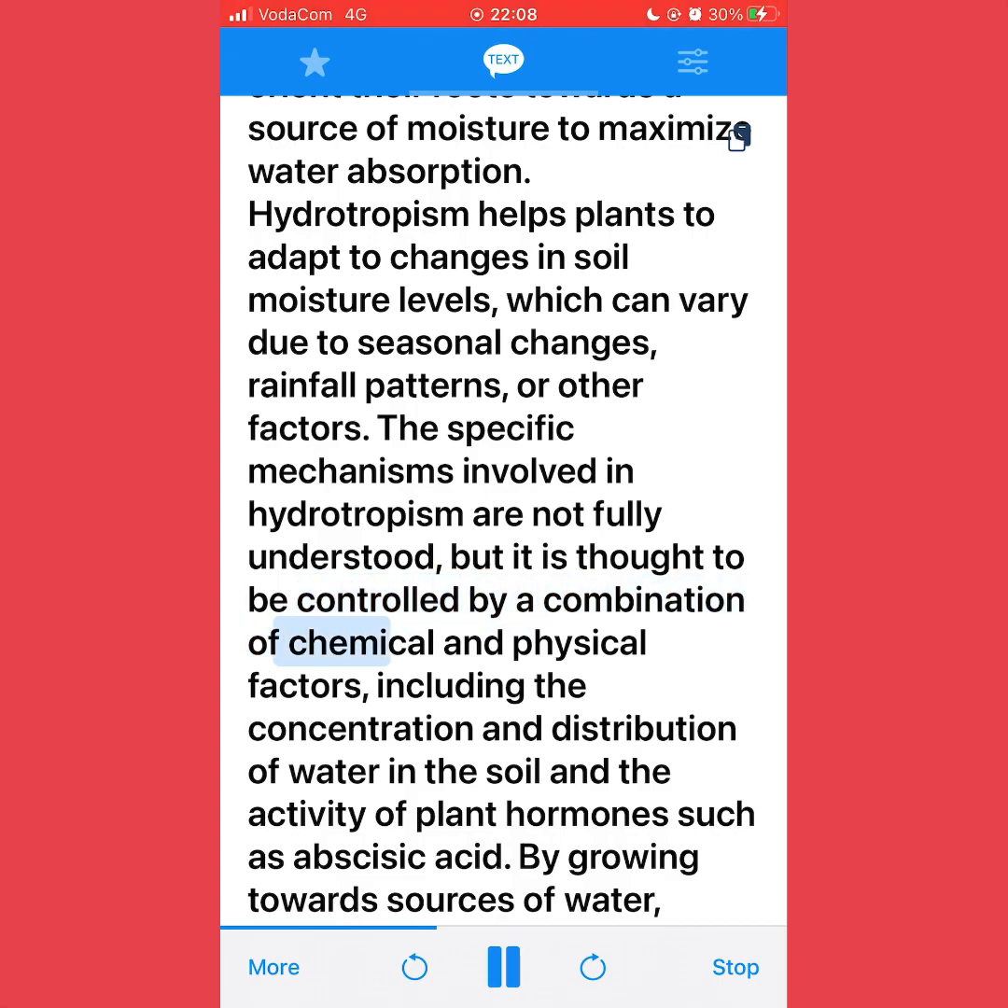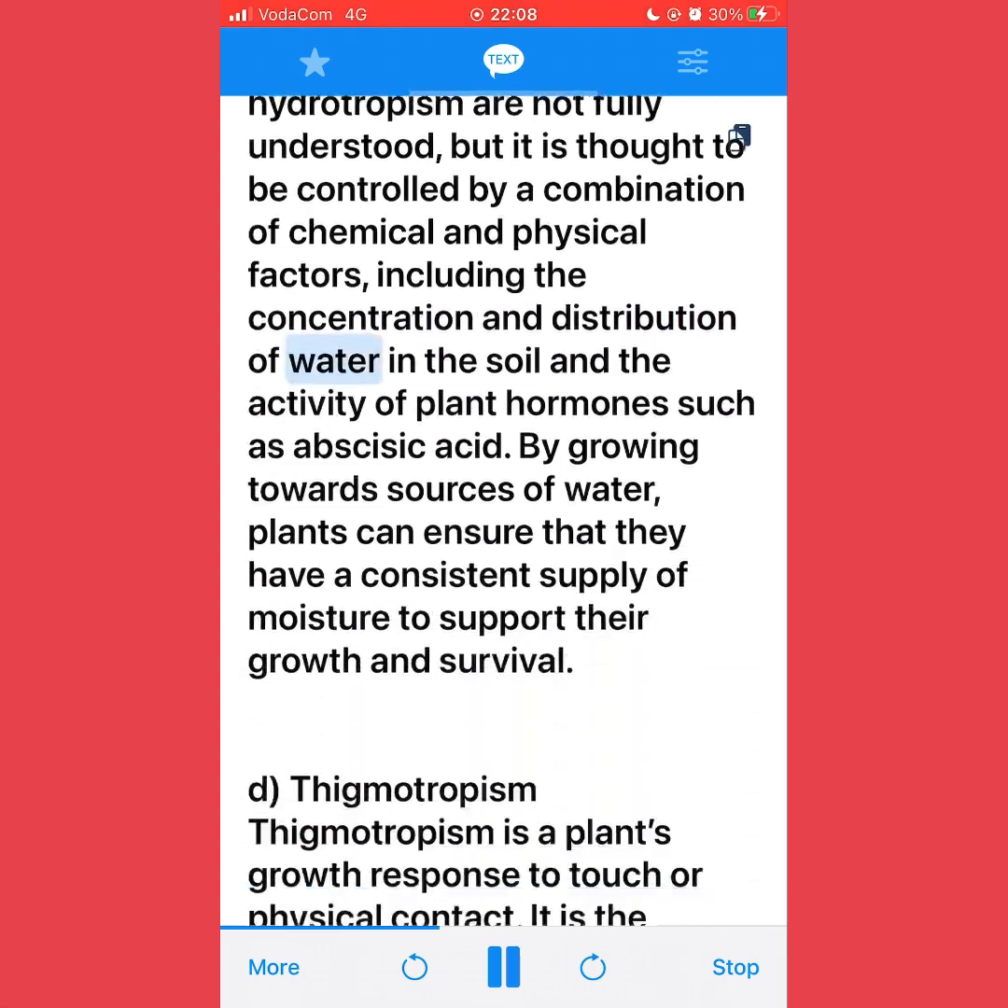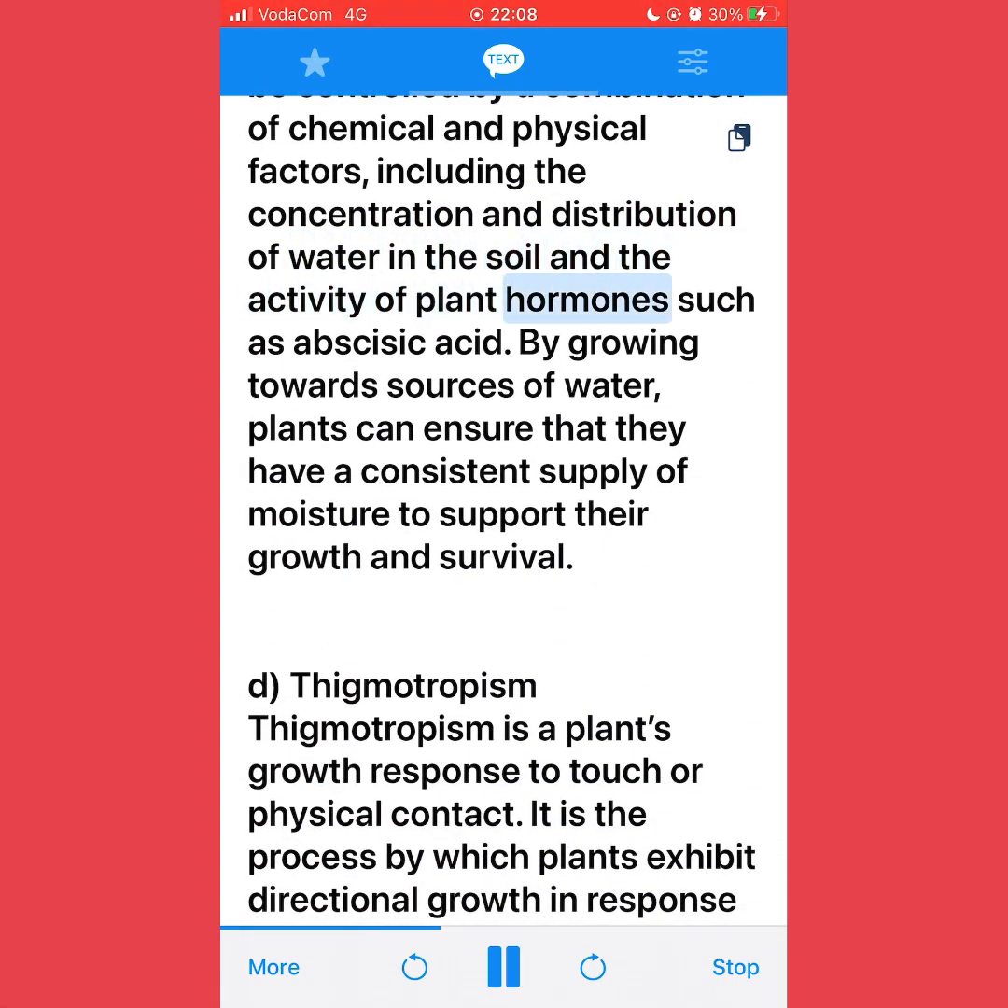The specific mechanisms involved in hydrotropism are not fully understood, but it is thought to be controlled by a combination of chemical and physical factors, including the concentration and distribution of water in the soil and the activity of plant hormones such as abscisic acid. By growing towards sources of water, plants can ensure that they have a consistent supply of moisture to support their